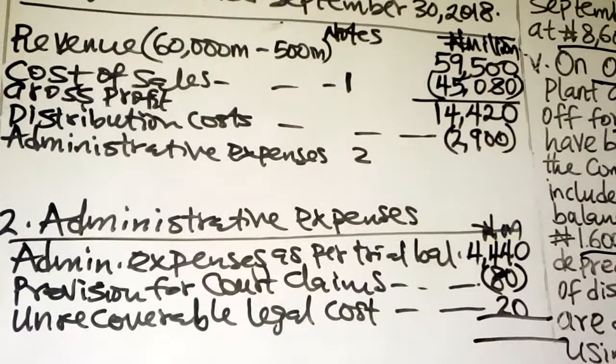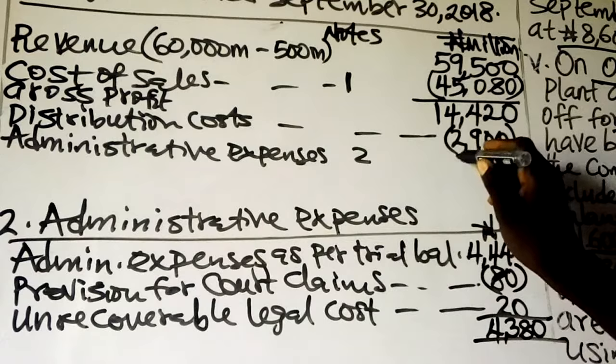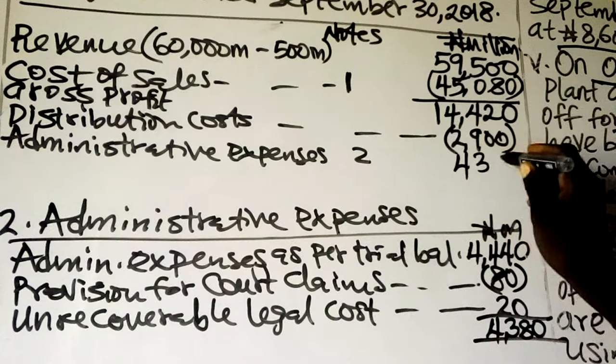So now, after you cast it, 4,440 minus 80 plus 20, you have 4,380. Our administrative expenses to recognize will be 4,380.